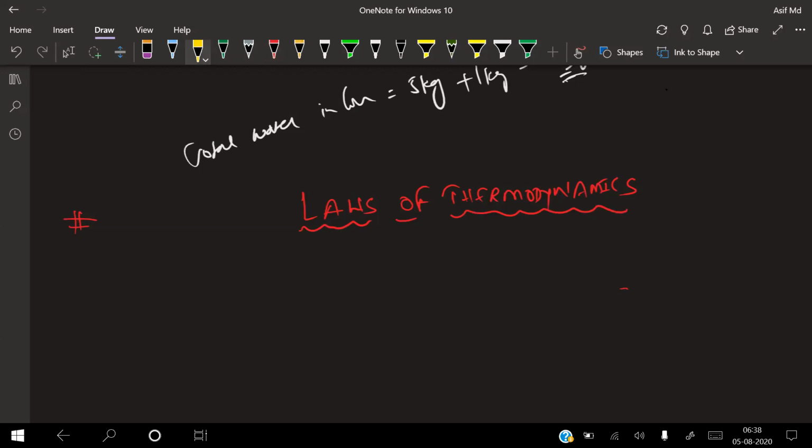So before we enter into this one, let us try to discuss some of the basic terms. Then we'll try to enter into the topic better. Now, thermodynamics is nothing but the branch of science which deals with conversion of heat into energy.